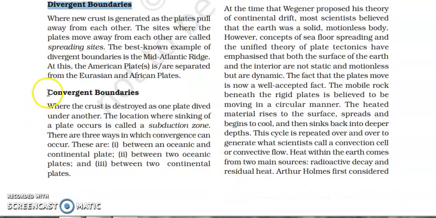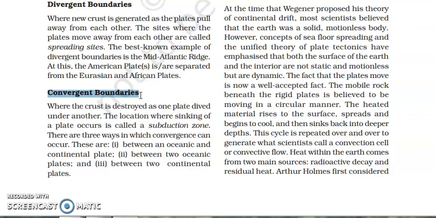Now, the second kind of plate boundary that we have is the convergent boundary. Convergent boundary means when two plates are moving towards each other. That means one plate and another plate are both coming towards each other. Obviously, they will hit each other, or one plate will move under another and sink down.